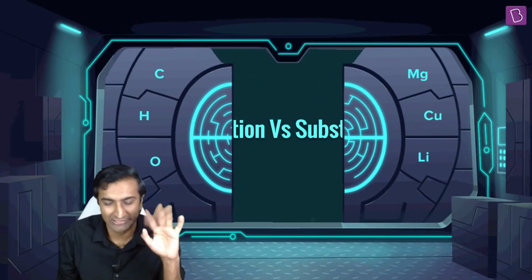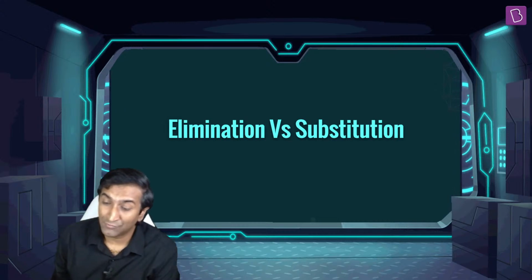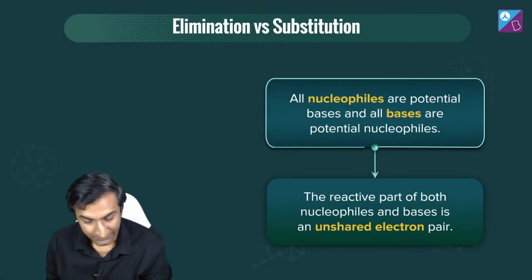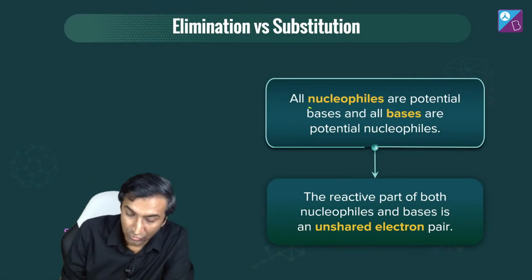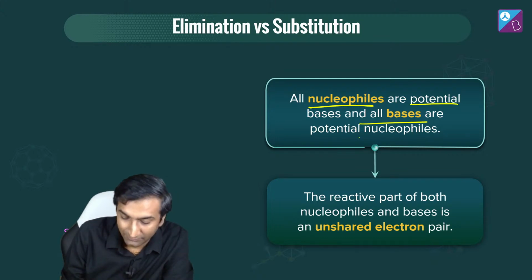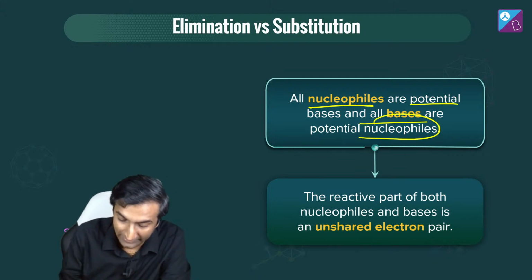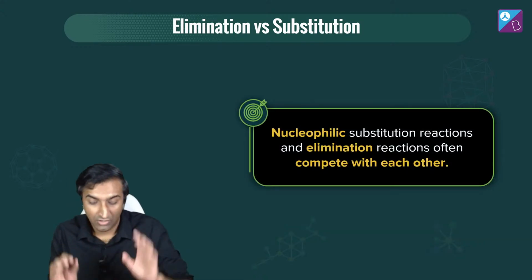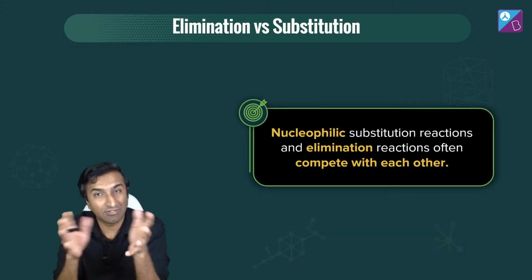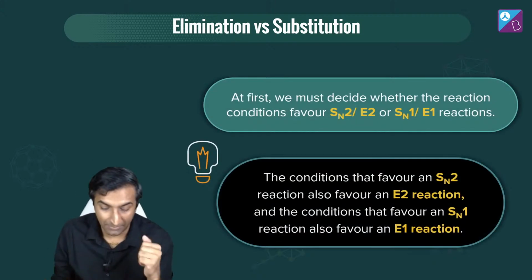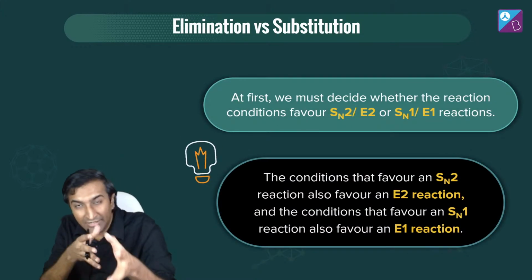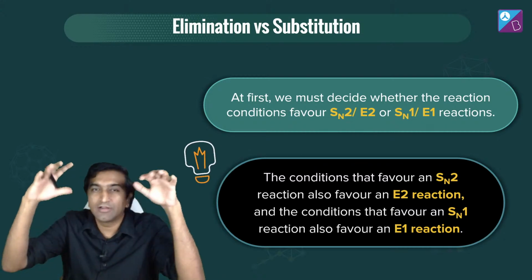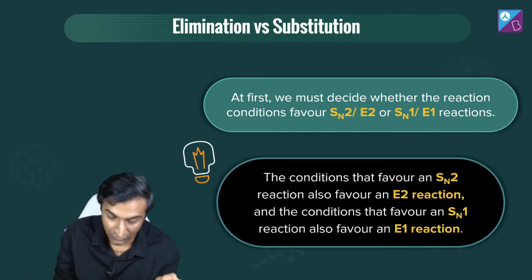Let's do some theory. Chill theory thoda karte hain. Elimination versus substitution, how do you decide kaun sa hota hai? Dekho, all nucleophiles are bases, all bases could be nucleophiles, but here's the deal, right? The main thing is the unshared electron pair. That's what reacts. Now, nucleophilic substitution reaction and elimination reaction, they always compete with each other. How do they compete? Agar humne reaction conditions properly laaye ya fir agar koi group bada hua koi chhota hua, that's what decides. Okay.